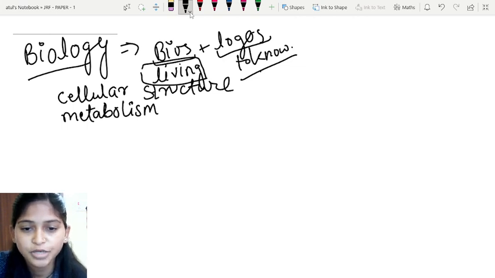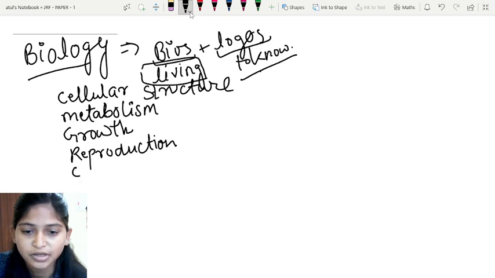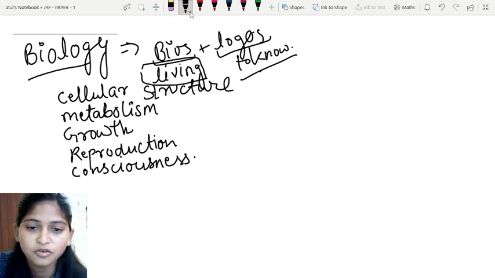Our third prominent criterion is growth. Our fourth criterion to be said to be living is reproduction. And our fifth and most important criterion is consciousness. What is the meaning of these particular terms?